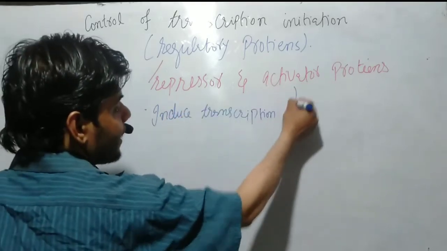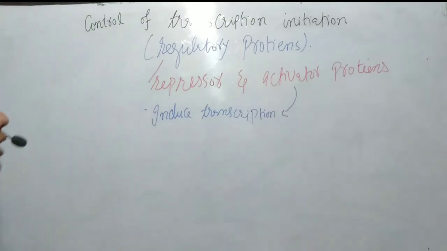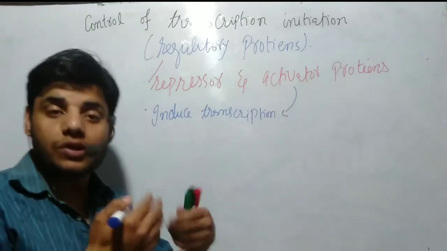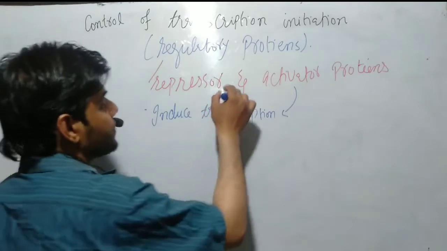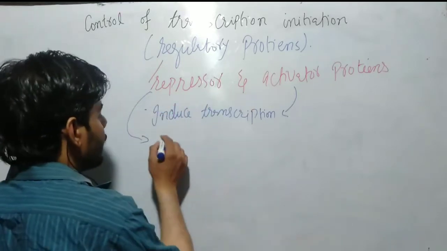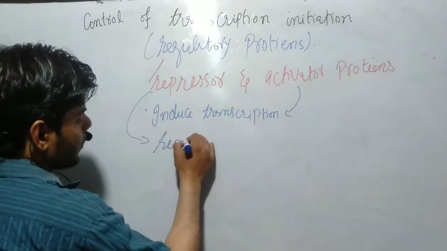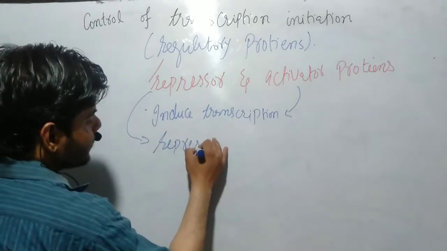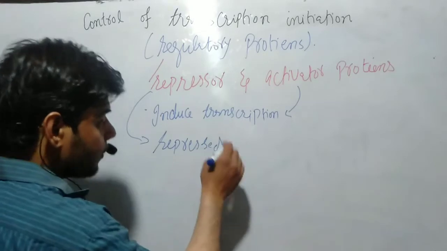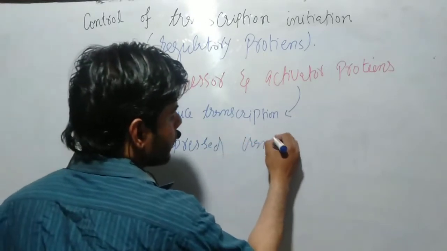This activator protein is involved to induce the transcription process, while this repressor protein is involved to repress or inhibit the transcription process.